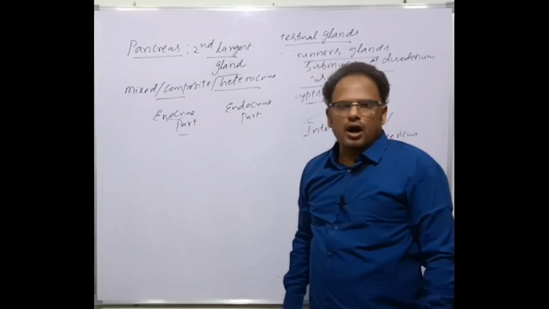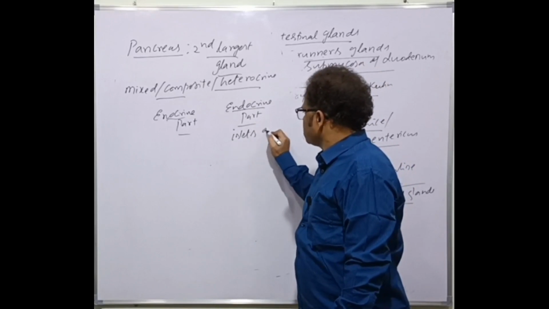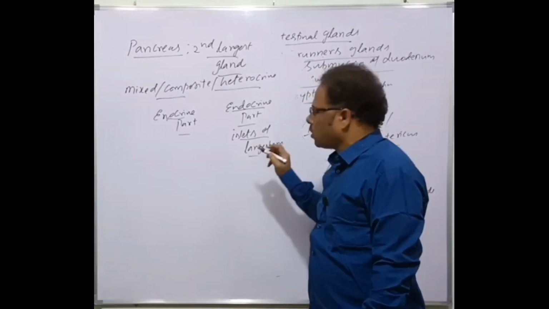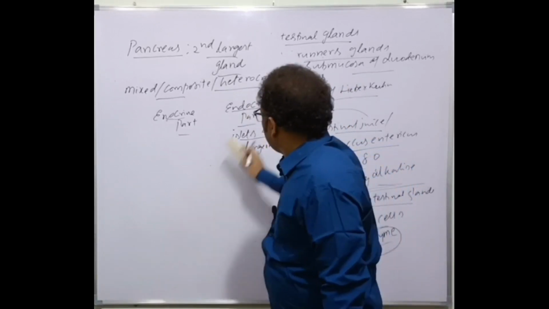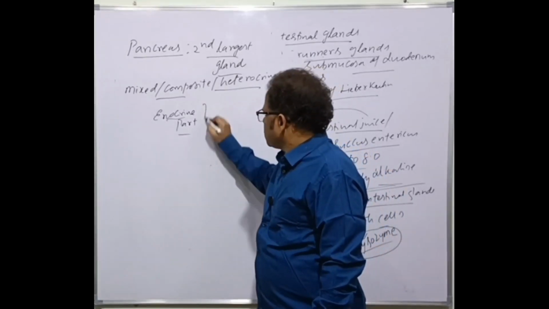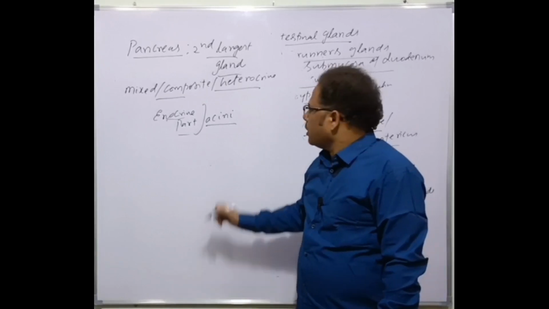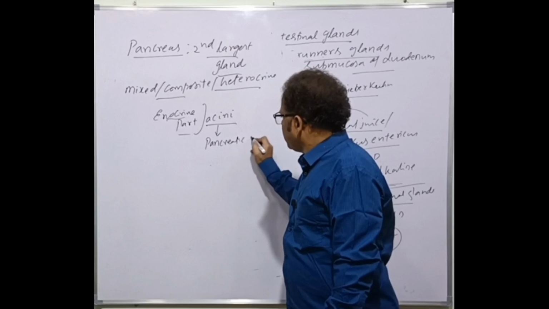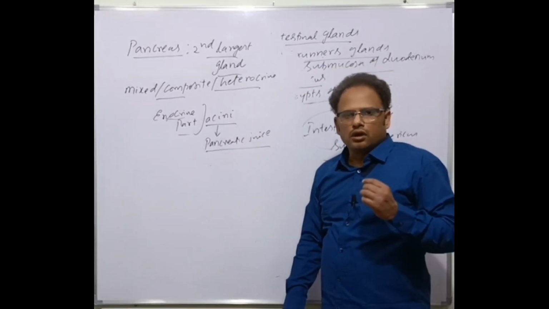The outer part is exocrine, and the inner endocrine part is constituted by the islets of Langerhans, which secrete insulin and glucagon. We'll be discussing that under the endocrine system, not now. So here we are discussing only the exocrine part. The exocrine part is constituted by the pancreatic acini, which release the pancreatic juice through the pancreatic duct into the duodenum.